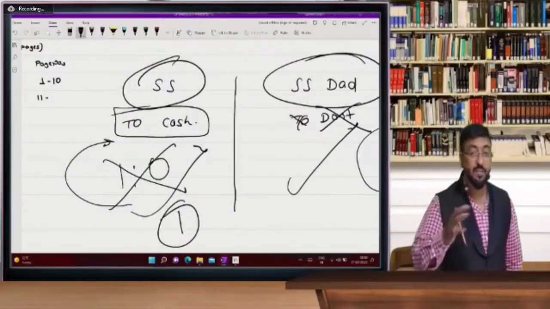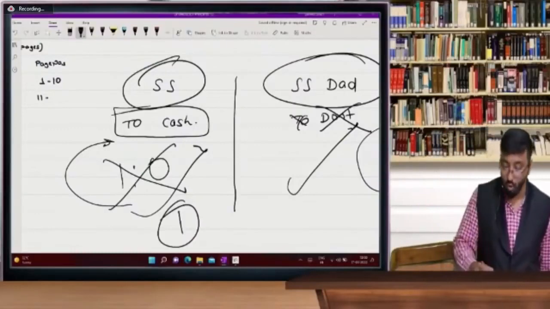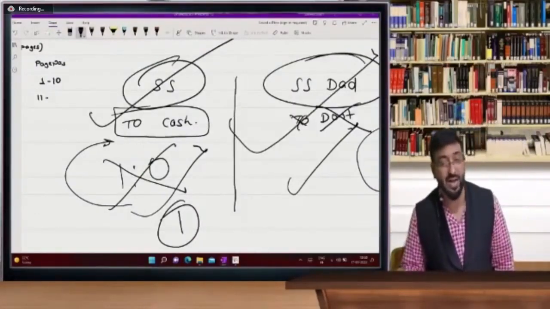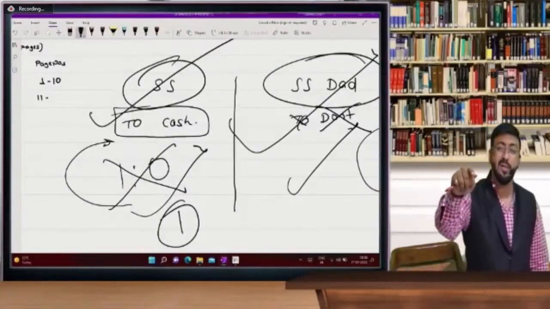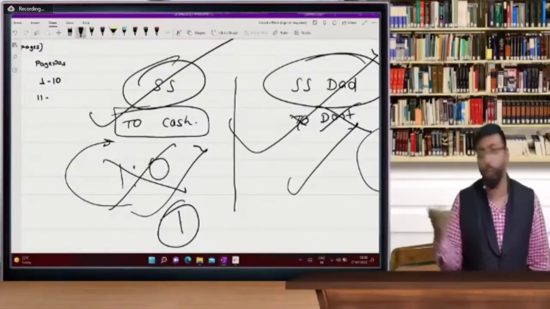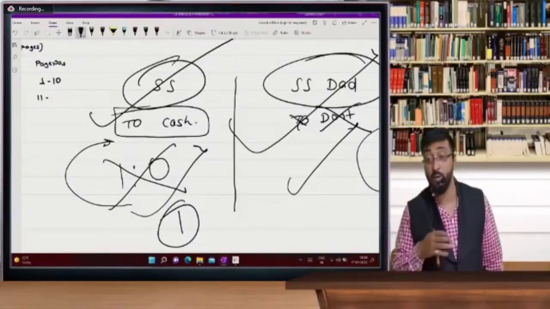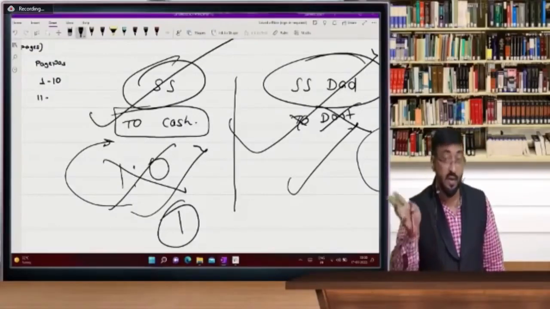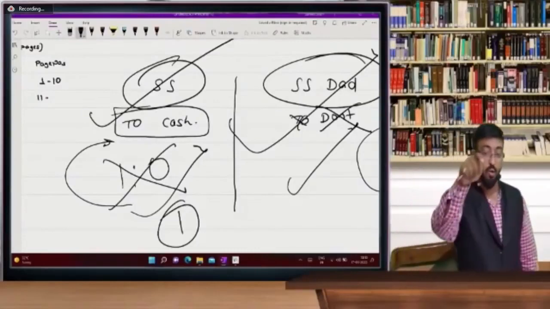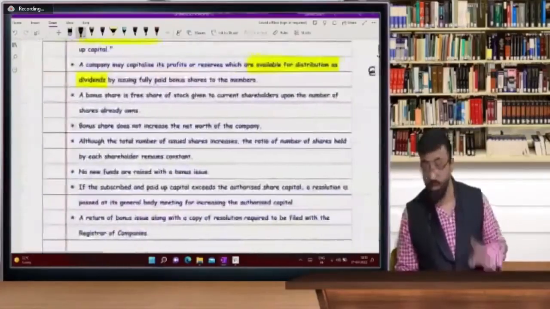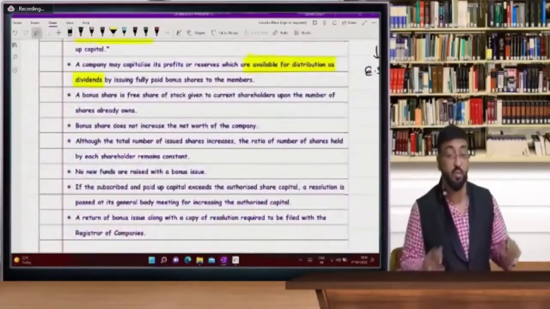Now it's your thinking. That is a management decision whether they want to go by Sanket sir's approach or by Sanket sir's dad's approach. You only tell me in the comment section which is the more correct approach. Both approaches are correct. But you are a follower of which approach? I'm not saying take my name. Now, if you are in the management, what decision will you take? To pay dividend or to give bonus shares? What is your decision?